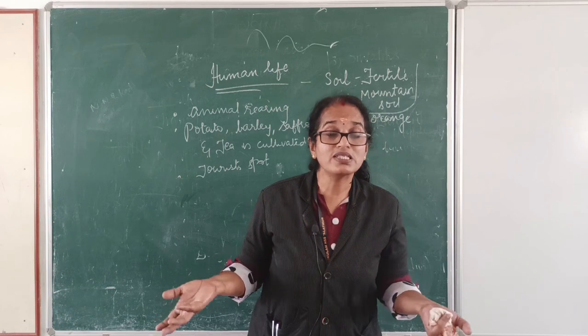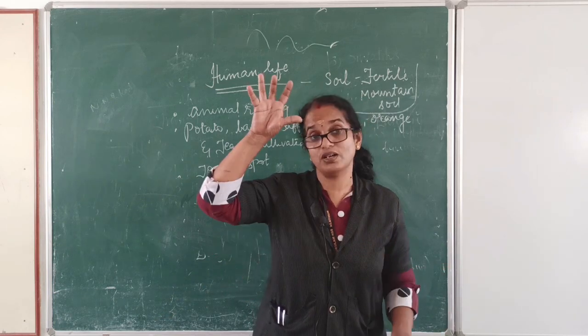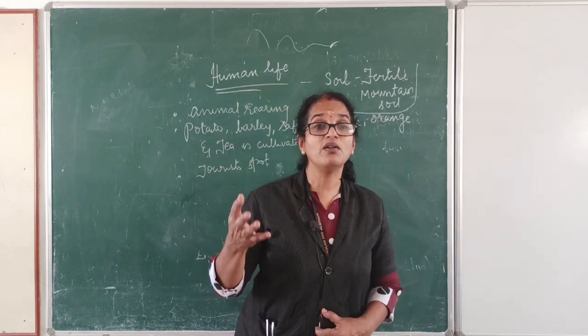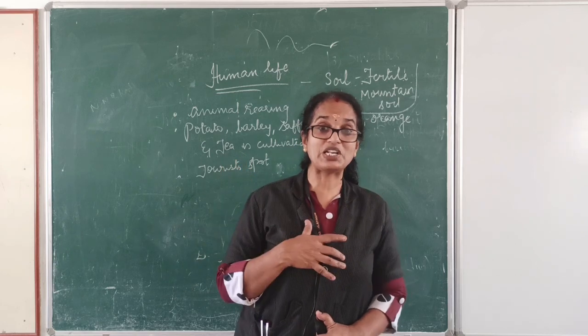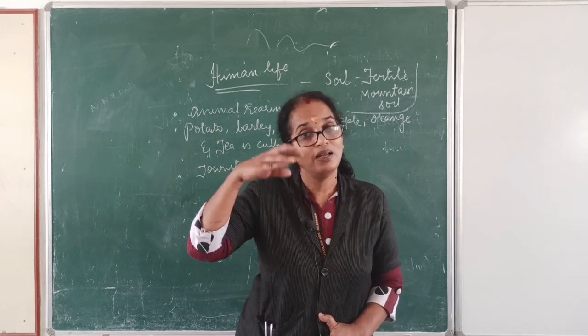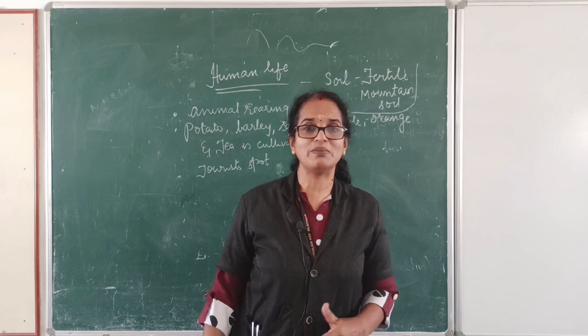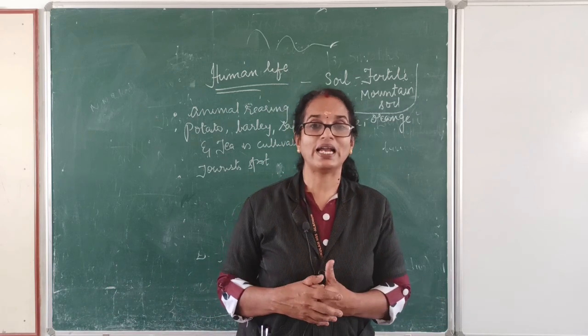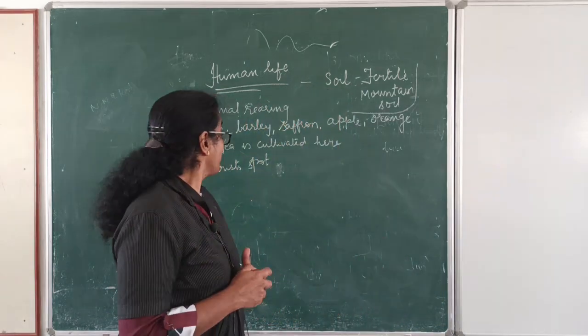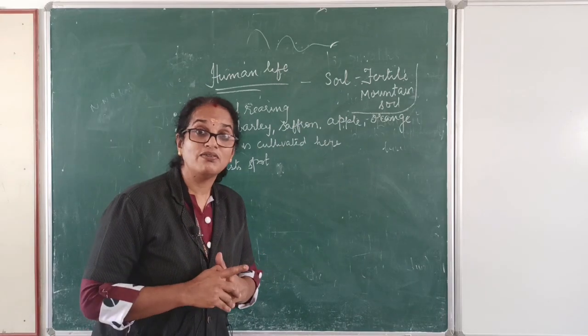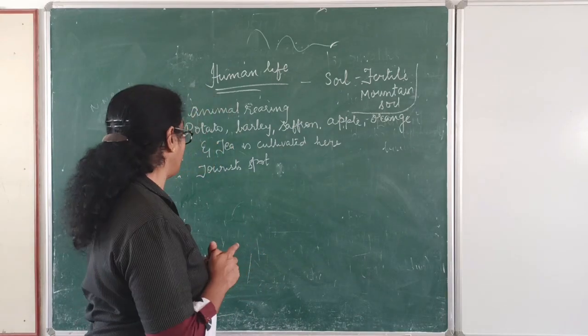Alluvial soil is formed by the deposit of major rivers like the Ganga and Brahmaputra, so naturally it will be highly fertile. So, the soil was fertile mountain soil.